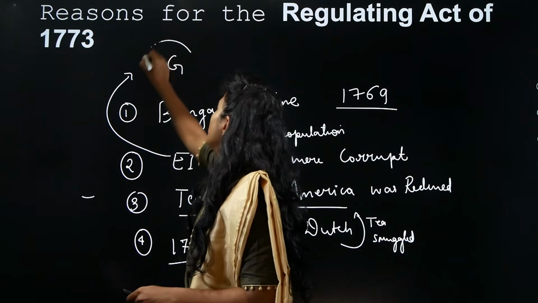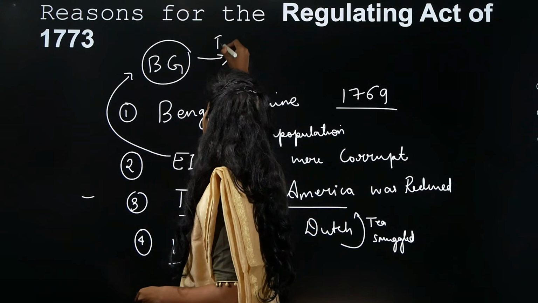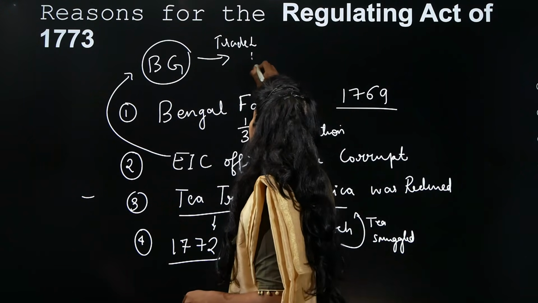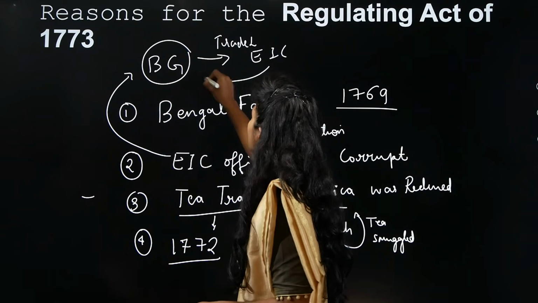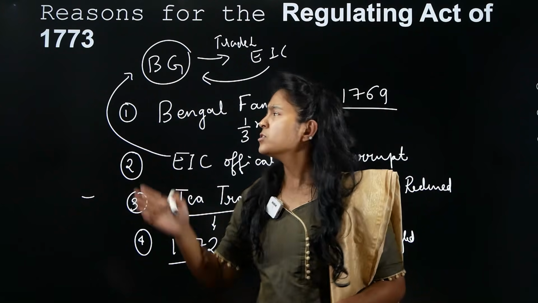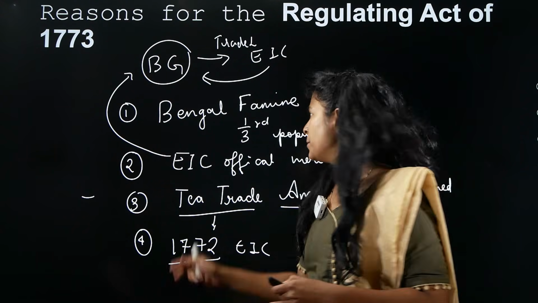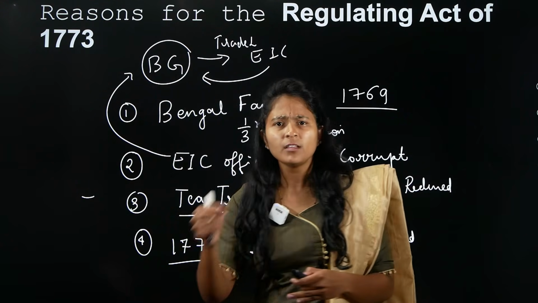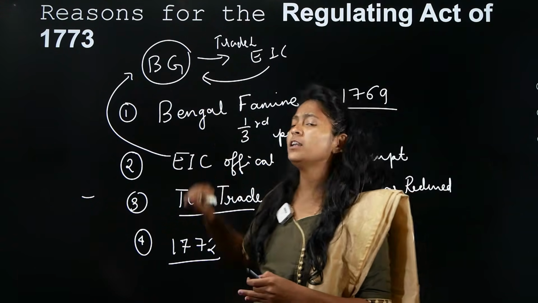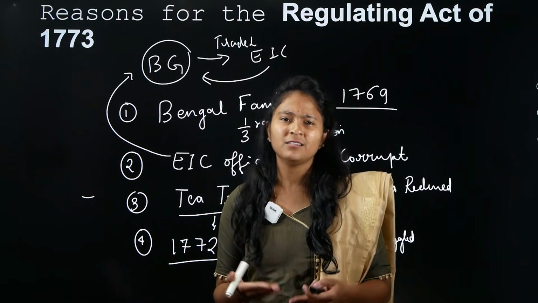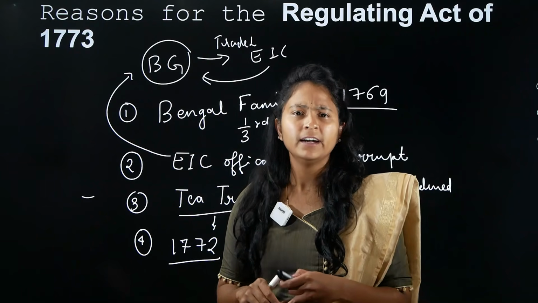If the British government has given you the trade license, you need to give something, no? The British East India Company had to give some money to it. Yes or no? Because they're getting the support from the British government. But at this point of time, because of all these reasons, the British East India Company did not give any money to the British government. The British government was like, okay, maybe today it is in loss, tomorrow we will get more money.